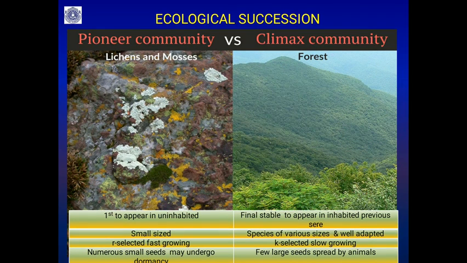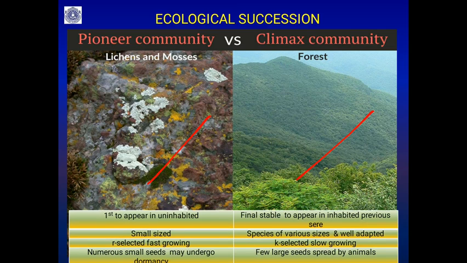So what differences will you find between the pioneer community and the climax community? On a bare rock, you will find different types of lichens and mosses. These are all pioneer communities, and after ecological succession for hundreds and thousands of years, this area will become like this.